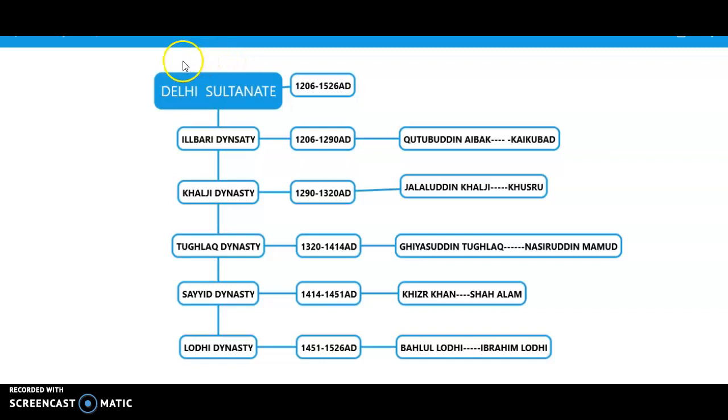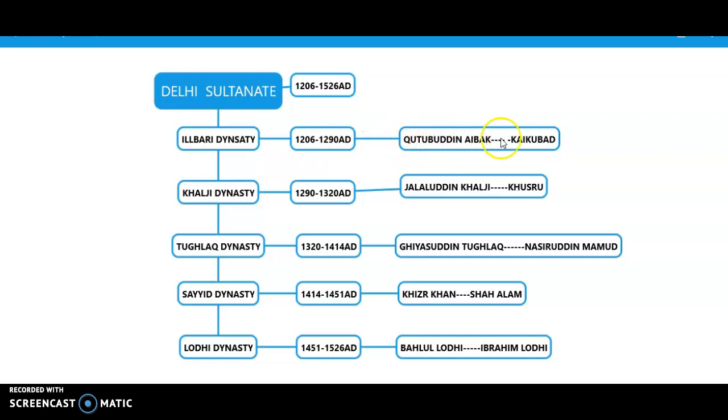As you know, the rulers of this period took the title of Sultan. That is why this period is known as the Sultanate period. And the first dynasty of this period was the Ilbari dynasty, founded in 1206 and ended in 1290 AD.